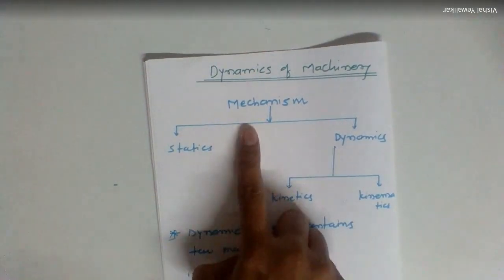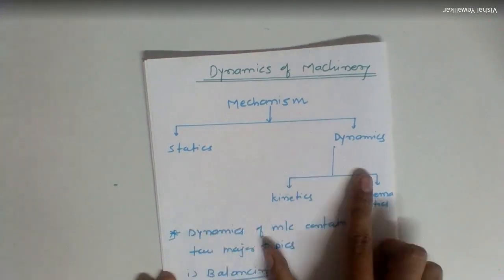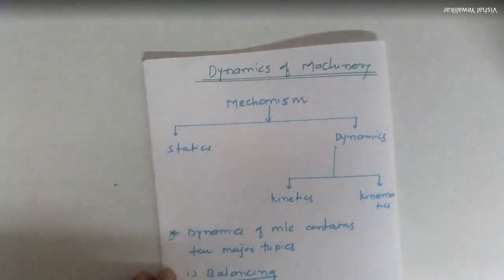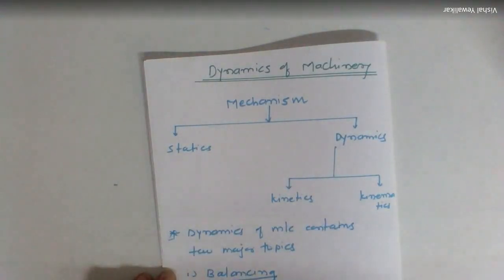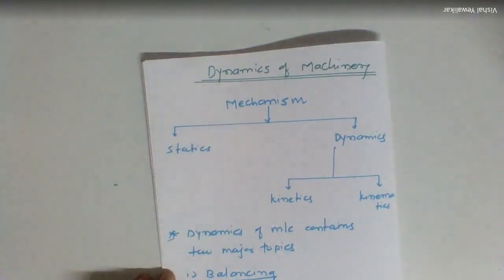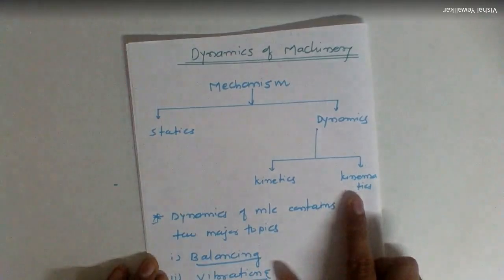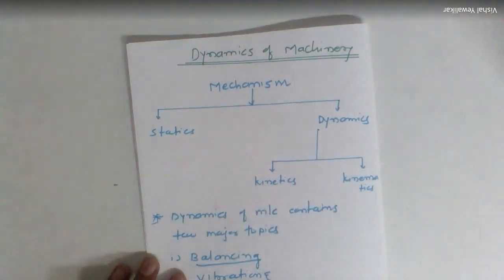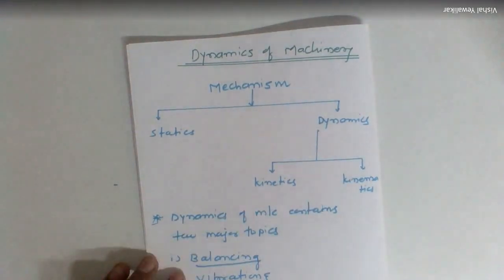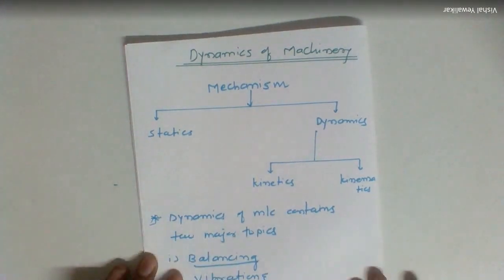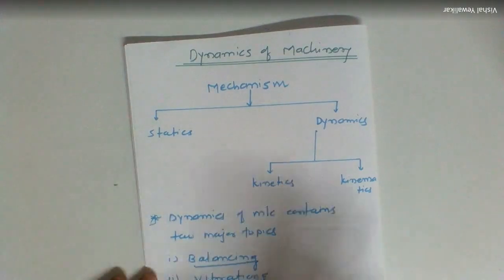Mechanisms are basically classified into two types: statics and dynamics. Statics deals with objects at rest, whereas dynamics is the study of objects which are in motion. Dynamics is again classified into two types: kinetics and kinematics. Kinetics is the study of objects in motion, considering the cause of that motion, that is what we call force. In kinematics, we study objects in motion without considering the cause, so we don't have to consider the force here.